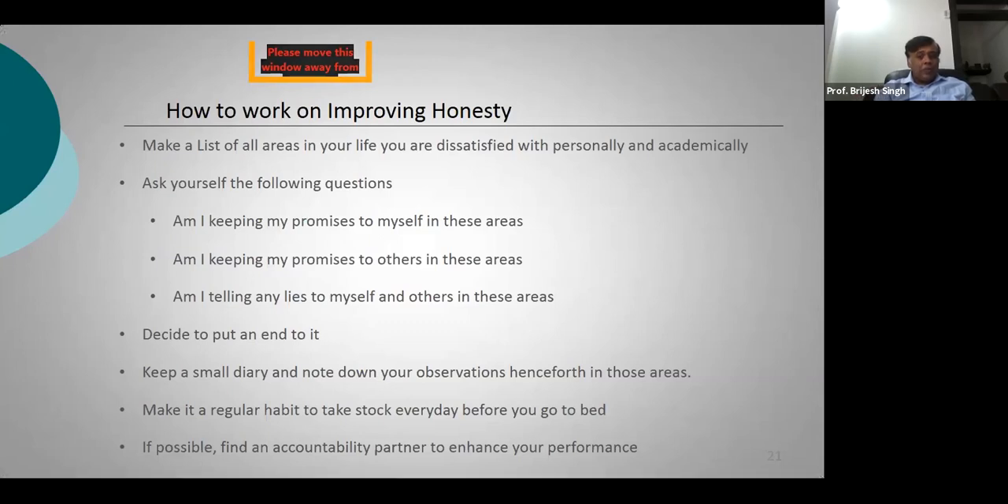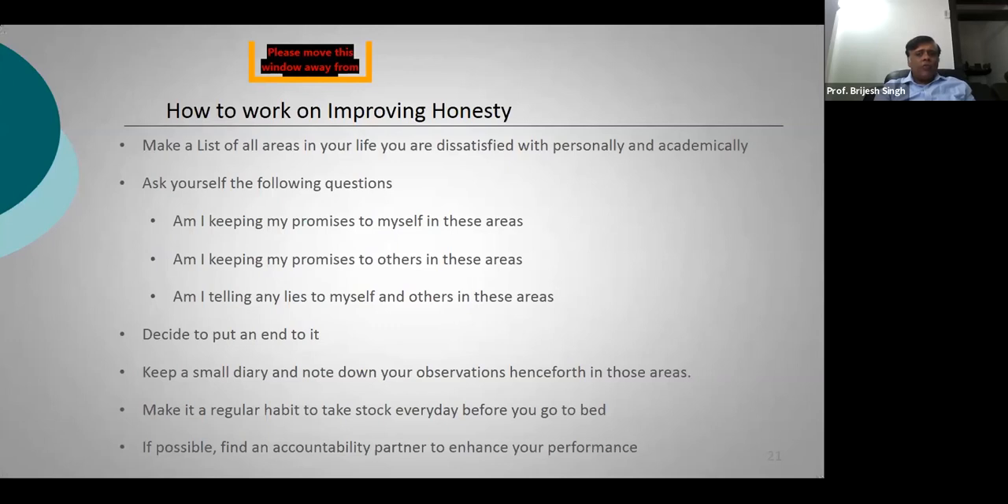You need to keep a small diary and note down your observations henceforth in those areas. You just need to make it some kind of a regular habit to make entries in your diary, which is with you. Nobody else will have a look at your diary. But you need to see to it that you note all the areas where you are actually not being honest to yourself and others. I'll just give you an example.